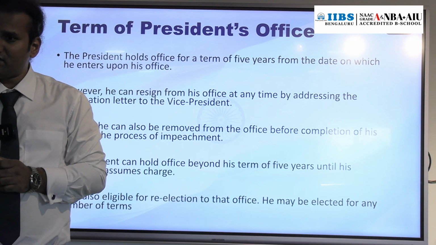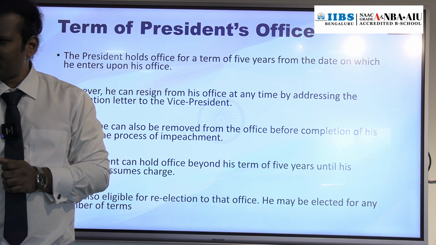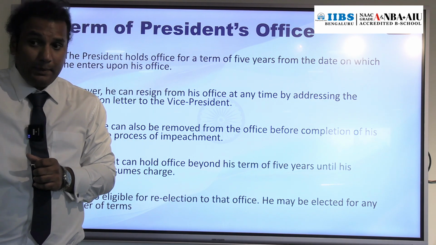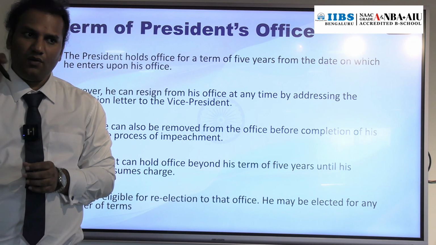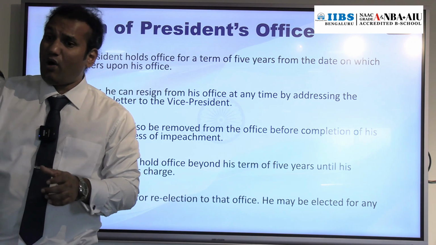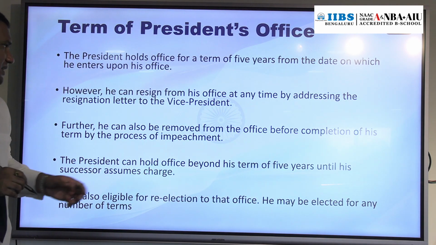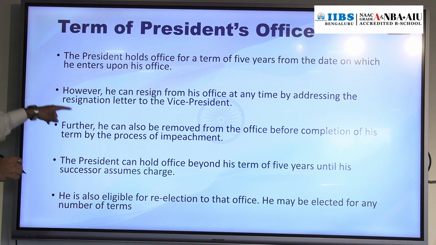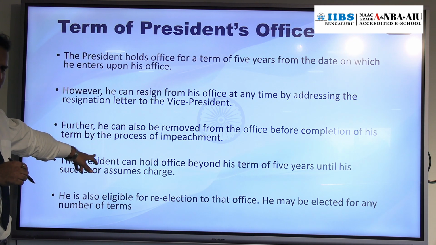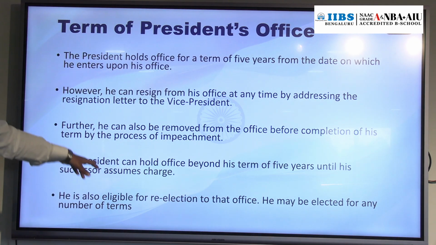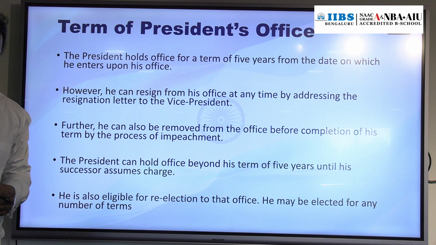But what is violation of the Constitution? It is not defined in the Constitution. So the President can be removed. That is called impeachment. And as I mentioned, the President can hold office beyond 5 years also. And re-election also. The President is eligible for re-election any number of times.